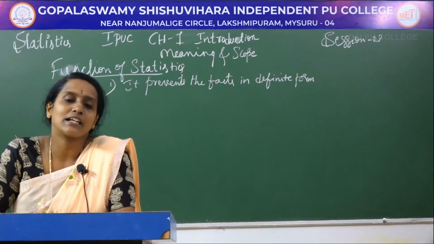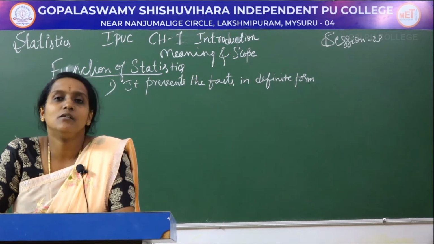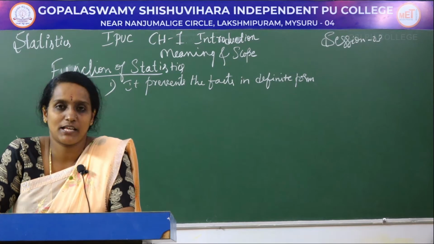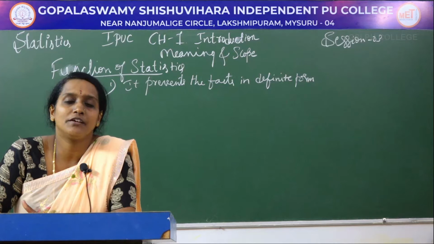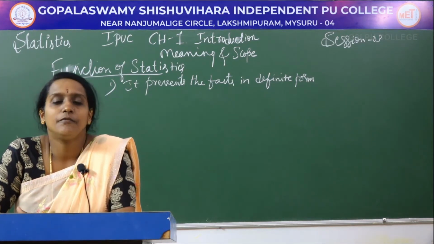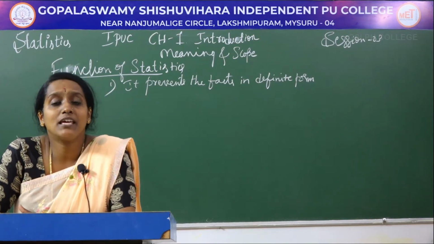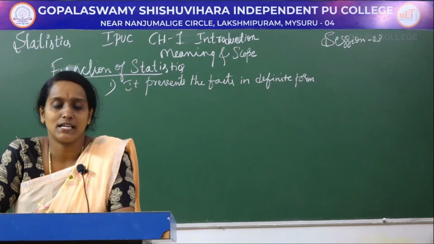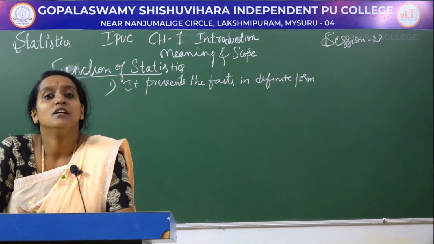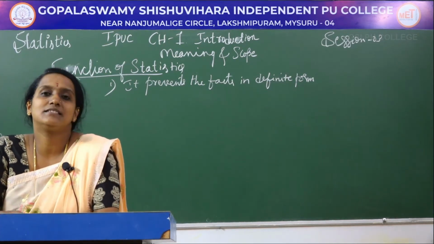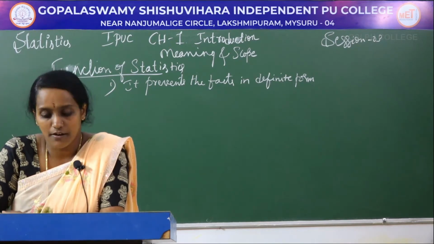Instead of giving the conclusion in theory or in a statement, if we give that in number form, for example, if we say the price of a particular wheat is increased 15% compared to last year or compared to 2019. If we give this in a percentage, 15%, then everybody will understand and our conclusion will be clearly understood by whoever will see or give the interpretation. It will be in an easier form.